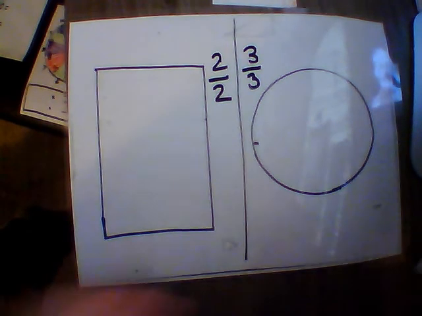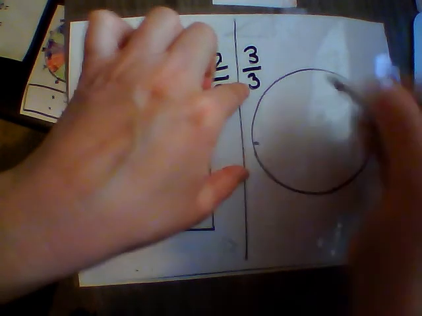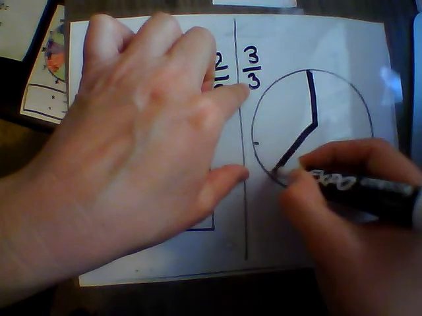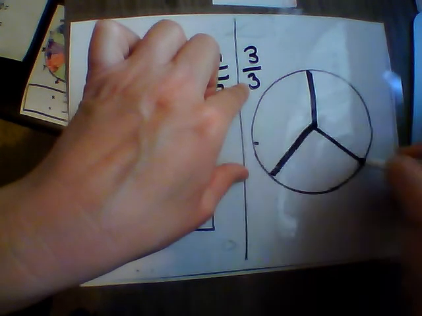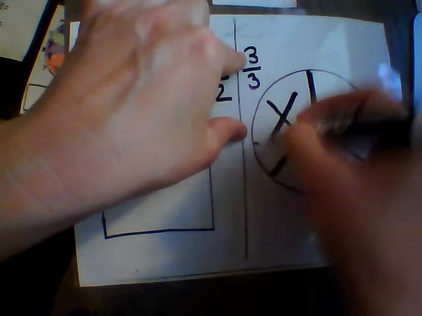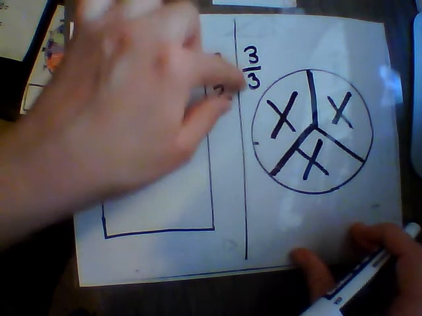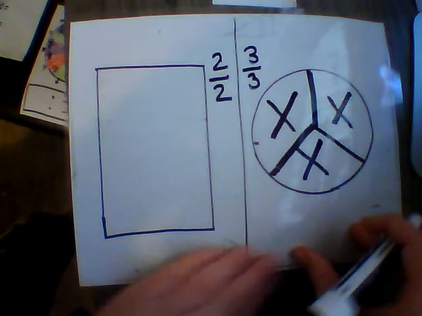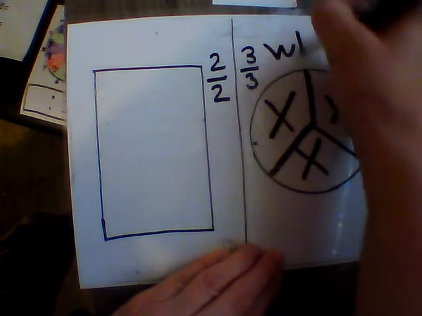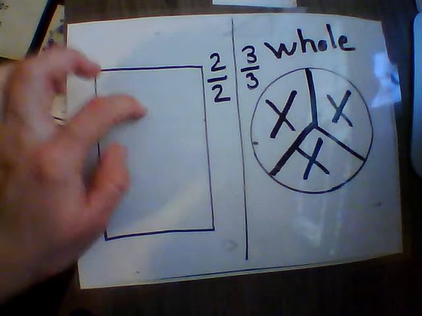Alright, so let's start with our circle. We are going to cut it into thirds, 3 equal pieces. And once again, you're just trying to make them as equal as you can. And then I'm going to color in 3 of those thirds. And when the top number and the bottom number are the same, we call that the whole. So we colored in the whole circle. Now we're looking at a rectangle.